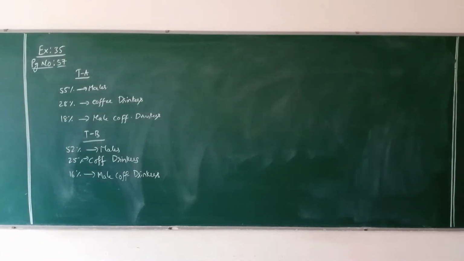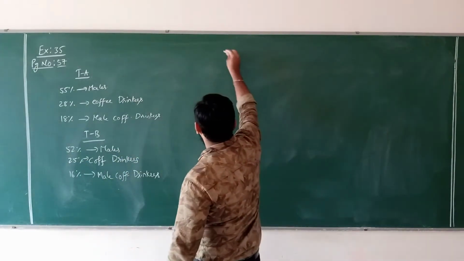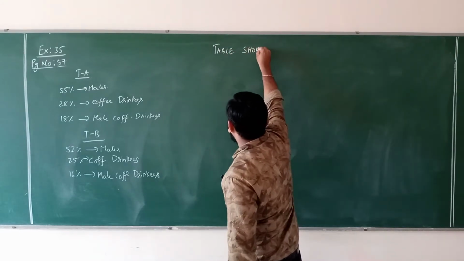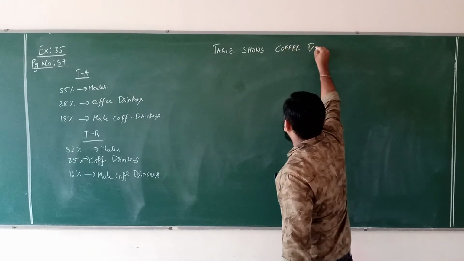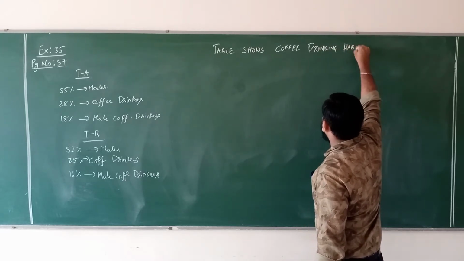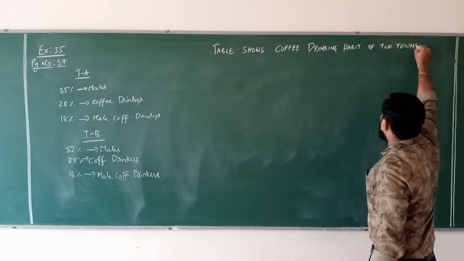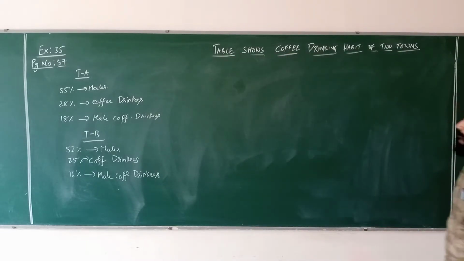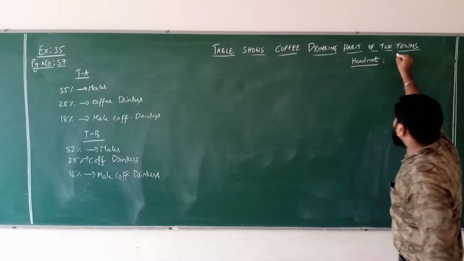Here what is the title of this table? Write down: Table shows coffee drinking habit of 2 towns. So this would be the title. And then head note. It is given in terms of percentages.